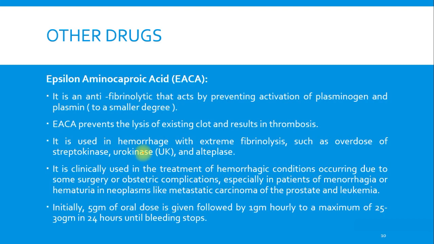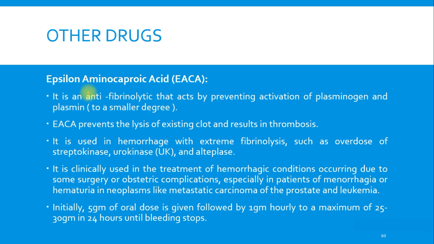Okay, so next drug we have is epsilon aminocaproic acid. About this particular drug we will be studying in detail in the next chapter, that is the fibrinolytic agents. So this one is an antifibrinolytic. Antifibrinolytic means it prevents lysis of the fibrin thread.